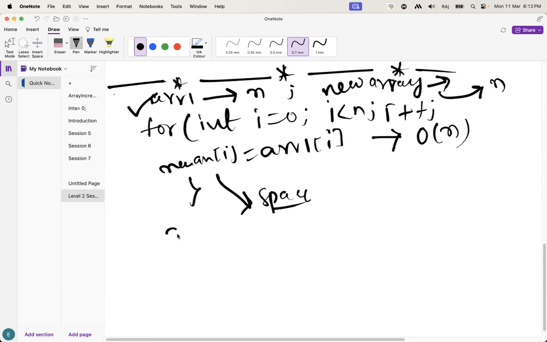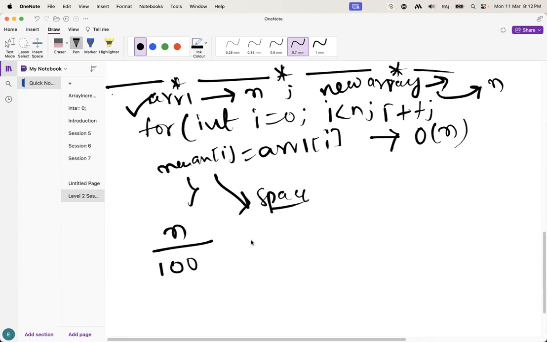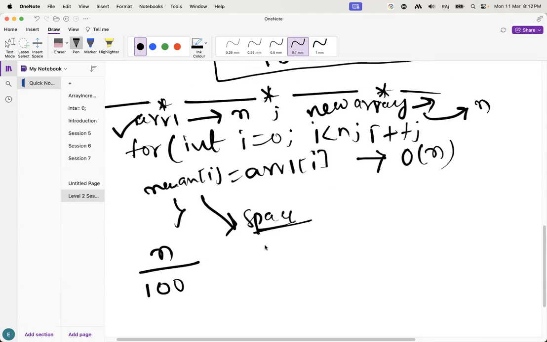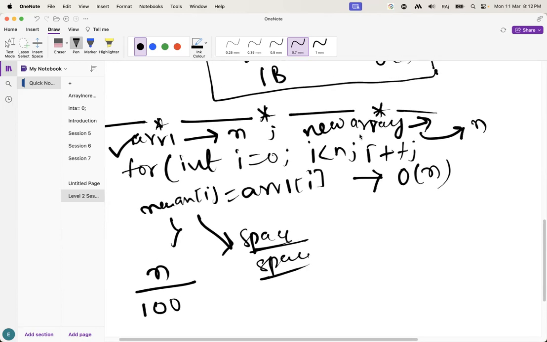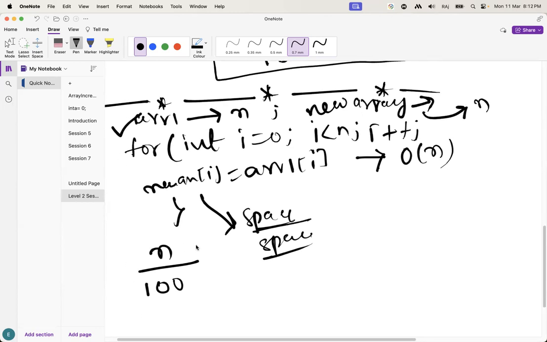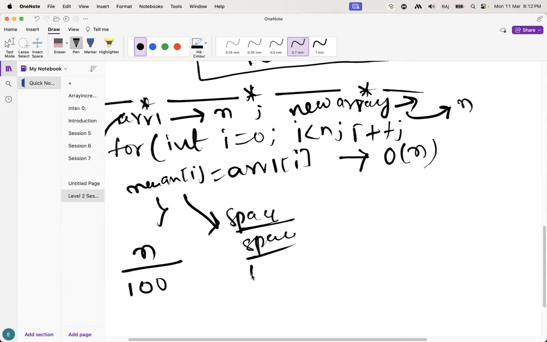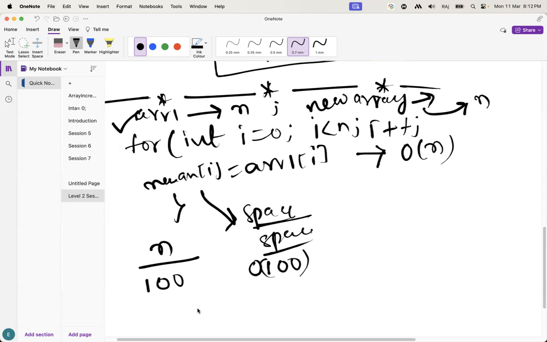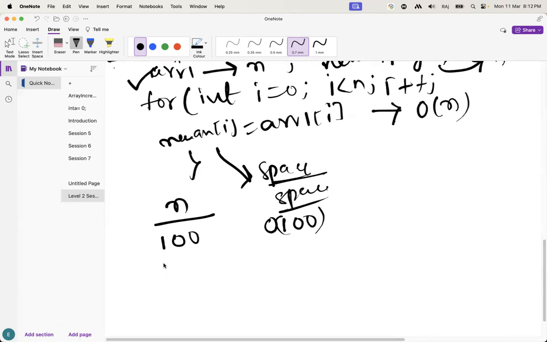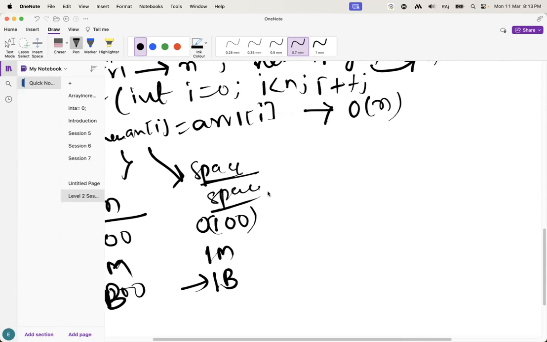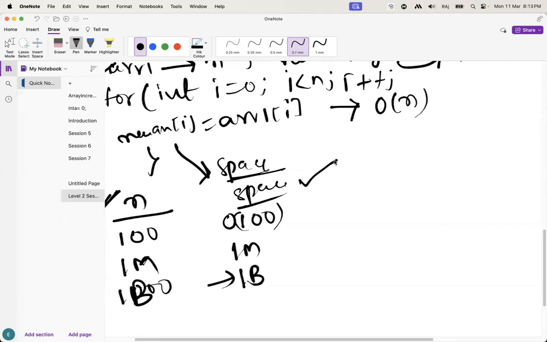So suppose input size n is 100. What happened to the space, guys? I have to create a new array with the same size as n. Understand, guys? Here also I have to create space of 100. If suppose 1 million, here also the new array size will be 1 million. If it is 1 billion, the space is also 1 billion. Guys, check, when input size is increasing, the extra space we are using is also increasing.